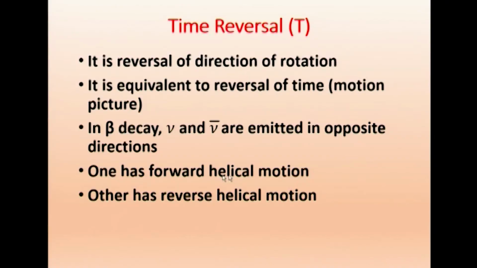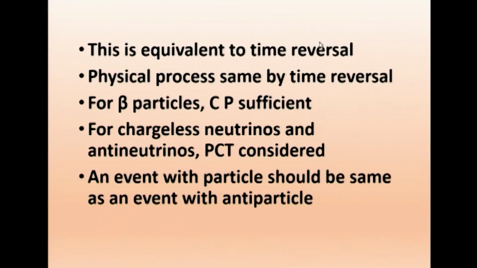So one has forward helical motion, the other has reverse helical motion. Neutrino is emitted in this direction, antineutrino is emitted in this direction, like we said for beta plus and beta minus. This is equivalent to time reversal. All physical processes are the same under time reversal. If we take time reversal, all physical processes become the same.